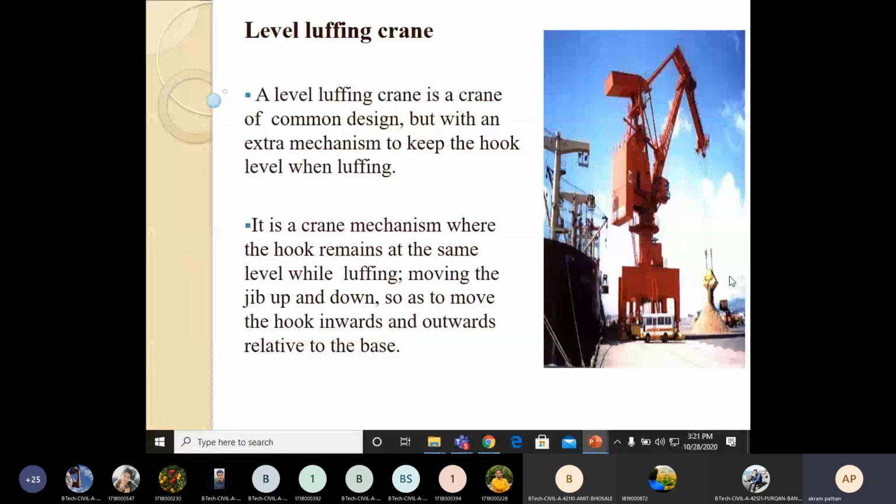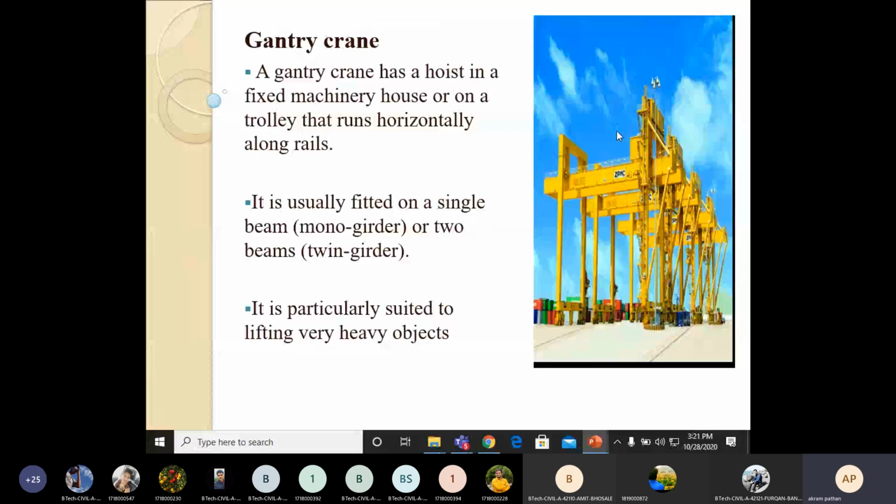Then another type of crane is the gantry crane. The principle of the gantry crane is like a gantry girder. A steel gantry girder crane has a hoist in a fixed mechanism or house, or on a trolley that runs horizontally along the rail. So these are the gantry horizontal beams, and we can move the load from this position up to the required height. It is usually fitted on a single beam.